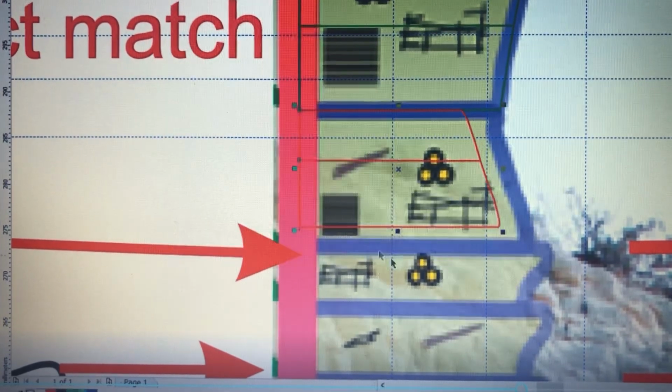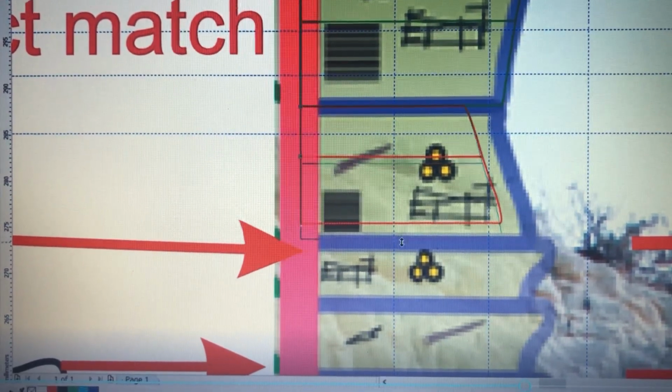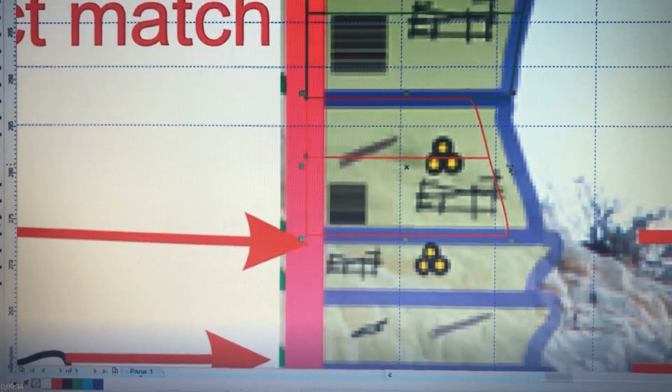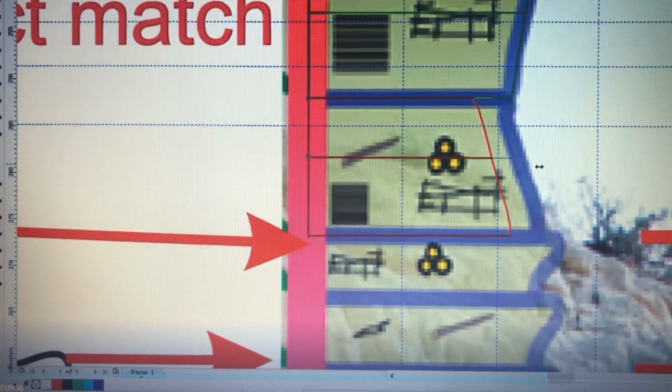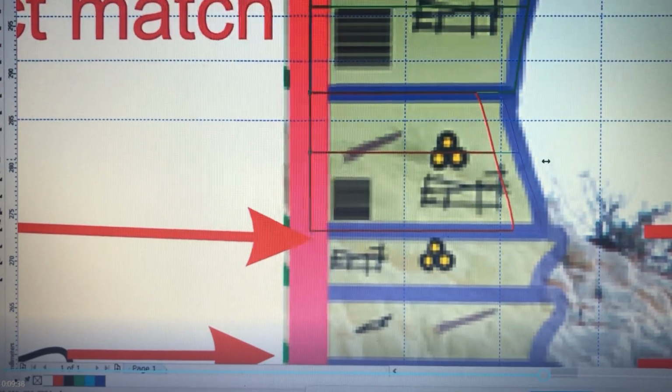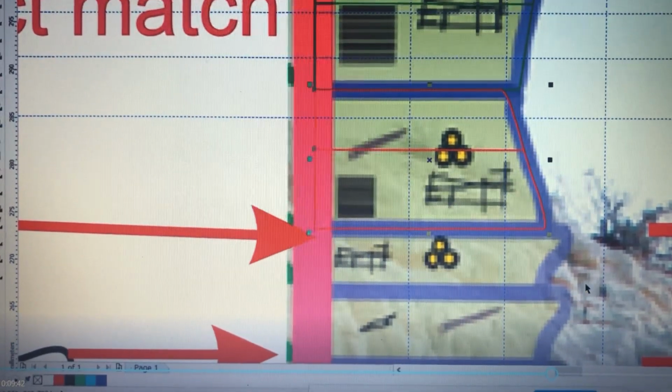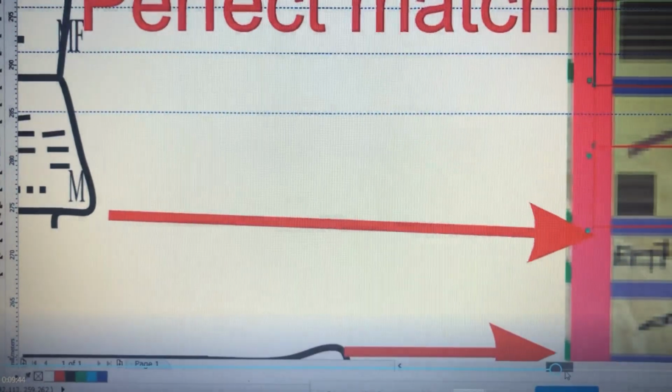Top should match with the top, bottom, and then the side. Okay, yep, along the baseline here, and then the bottom of the bed with the bottom of the bed. And now the testing. If the middle line touches the middle of the texture curve, so it's another perfect match.